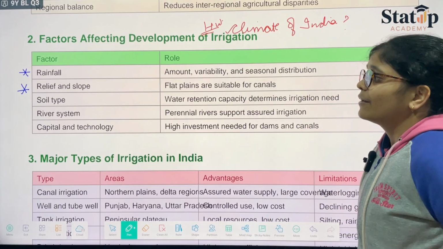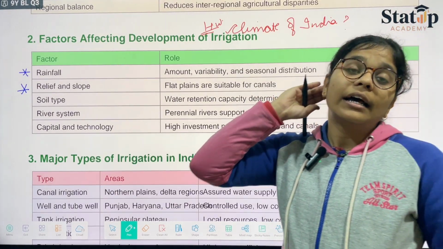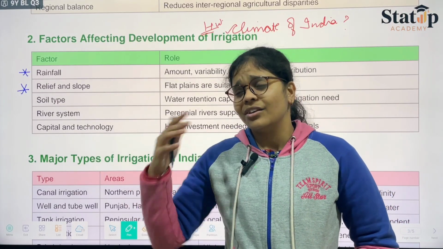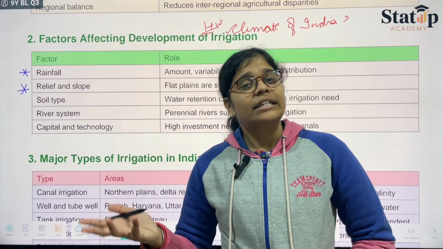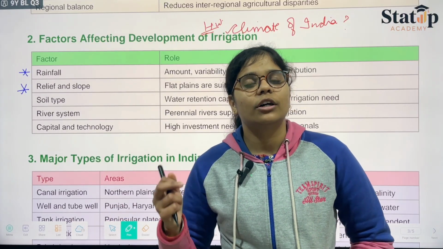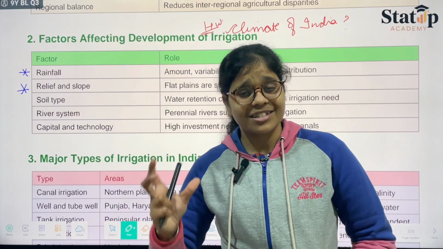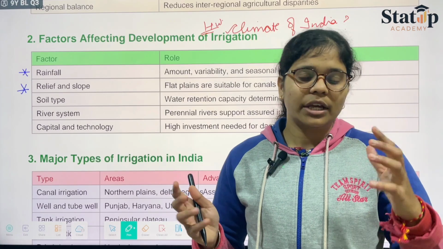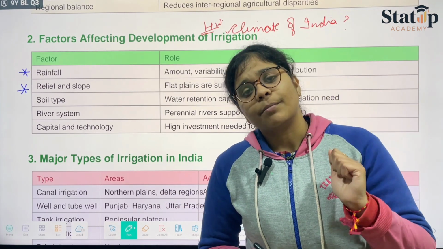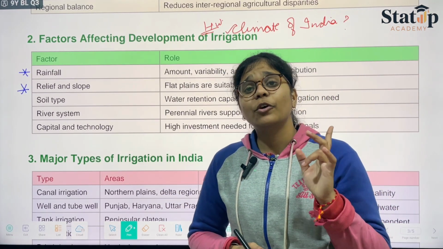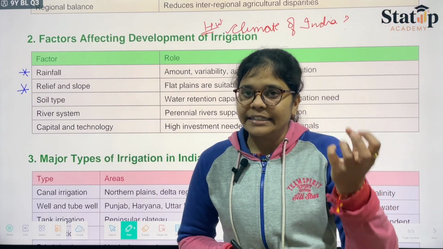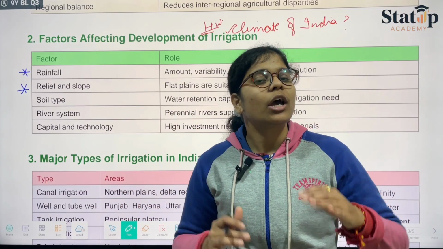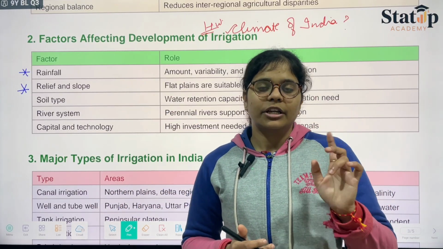Then we have the soil type, what soil is there. If your soil is very dry, supposedly if you are doing plantation in regions like Rajasthan, Haryana, Punjab, Gujarat, the soil over there is quite dry. Since the soil is dry, a large amount of water would be required, depending on what type of crop you are growing, because some crops like millets require very little water. If your soil is somewhat clayey and can hold water for a certain period of time, and you provide more water to it, waterlogging will happen, which we don't want. So one should keep that in mind.